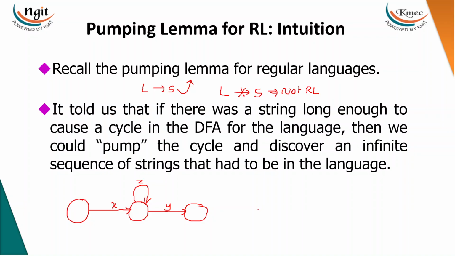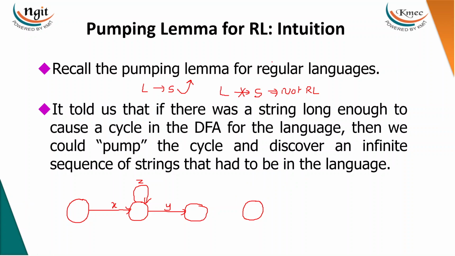In the same way, for the context-free languages, we are going to have some dependency. Like if you take this language, a power n, b power n, such that n greater than or equal to 0, this is not regular, we have proved it.